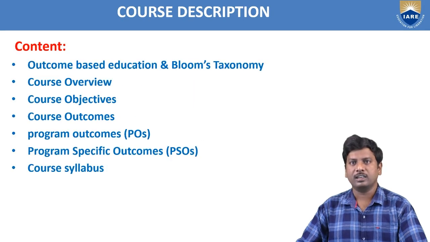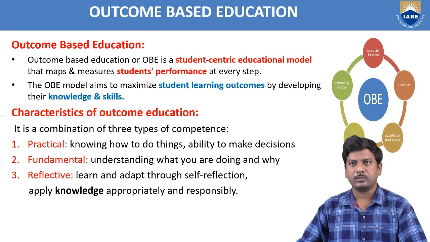So what is the content? This involves outcome-based education and Bloom's taxonomy, course overview, course objectives, course outcomes, program outcomes and program specific outcomes, and course syllabus. So these are the contents of the course description. First of all, we discuss outcome-based education.